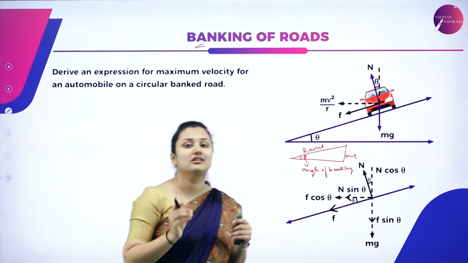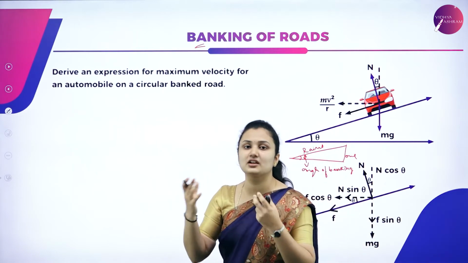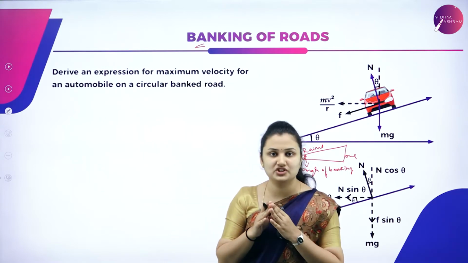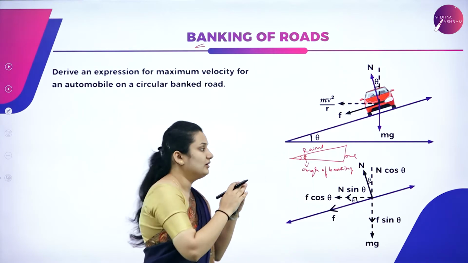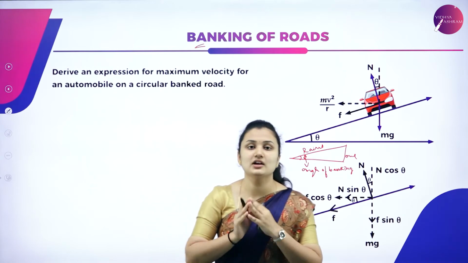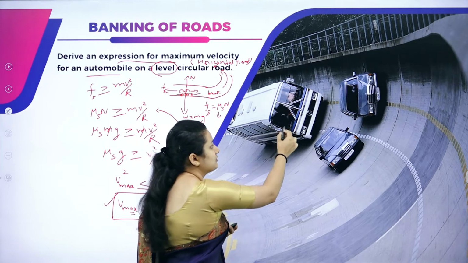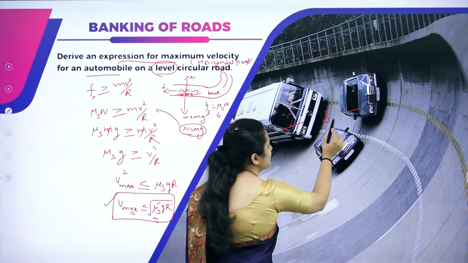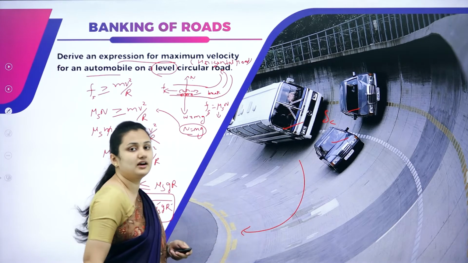So we cannot always rely on the contribution of friction, because friction depends on external factors like rain. In order to reduce the contribution of friction, we come up with banking of roads, where the outer edge of the road is raised over the inner edge by an angle theta. It provides heavy vehicles the necessary centripetal force to take a safe circular turn.